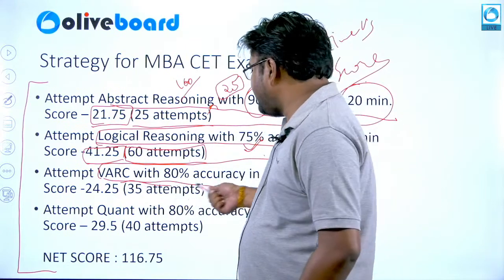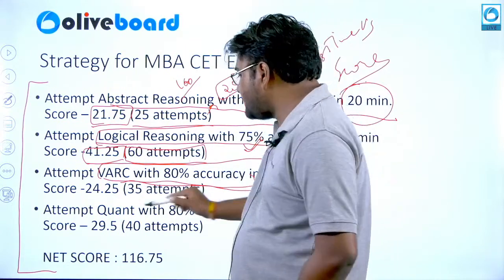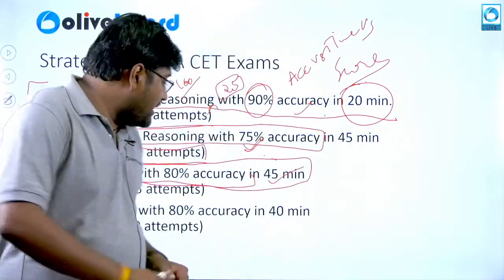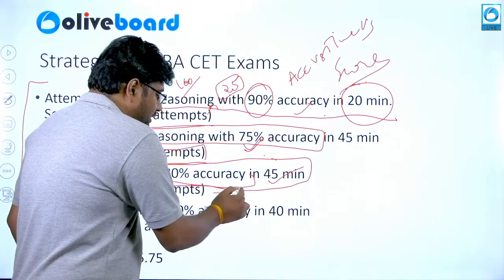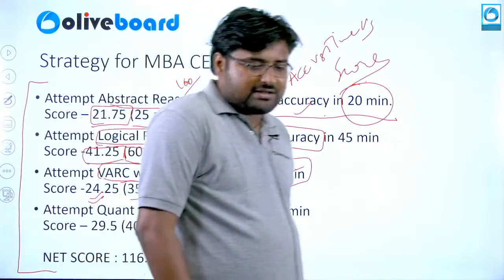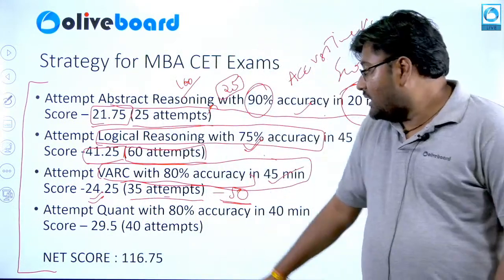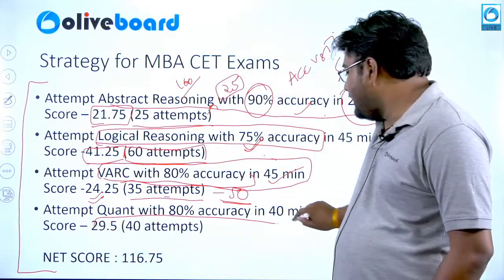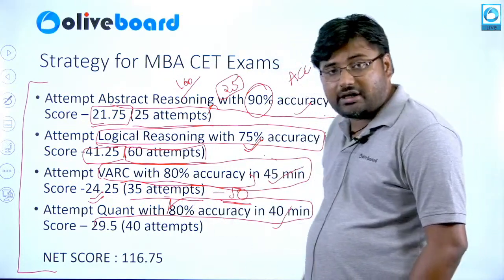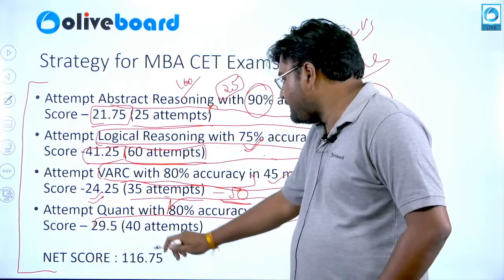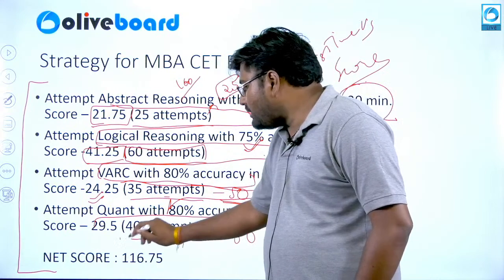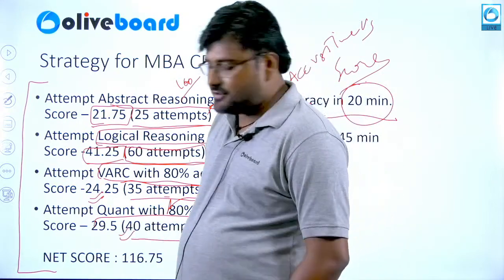If VARC is attempted with 80% accuracy in 45 minutes, you can easily get close to 24.25 marks, wherein you only have to attempt 35 questions out of the 50 questions asked in the MBA CET exam. Now coming to the quant section, again it has to be a high accuracy section, attempted in close to 40 minutes, and out of the 50 questions asked, you only need to attempt 40 questions.